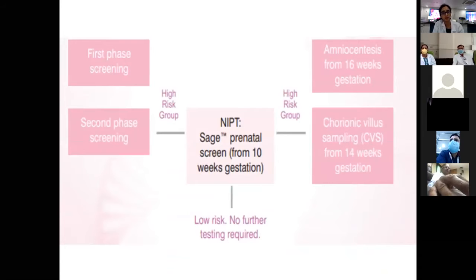Generally, this test is incorporated as a second-tier screening test, and it is done when certain markers are found to be positive. Before proceeding with an invasive procedure, the findings are confirmed by the NIPT procedure. If they come back negative, then no further testing is required. And if it comes back positive, then we need to confirm the findings by invasive procedure testing.